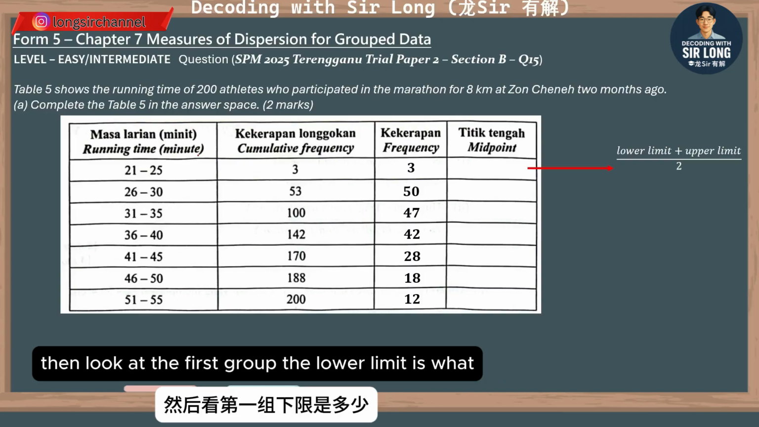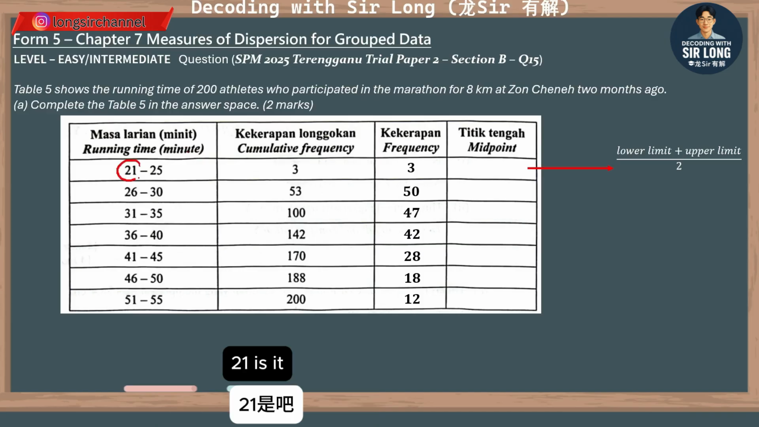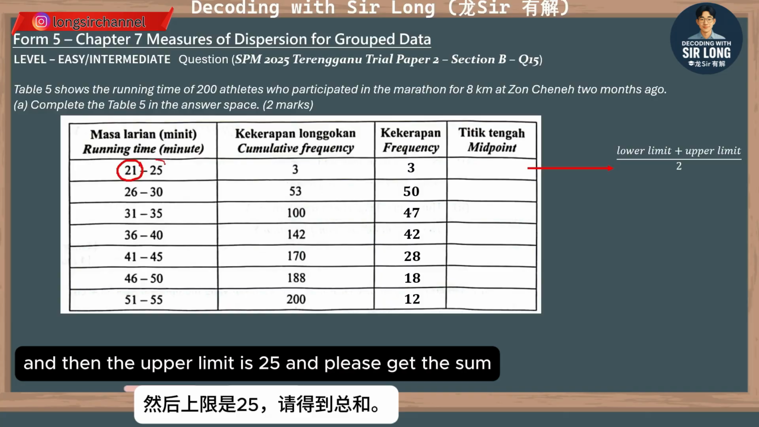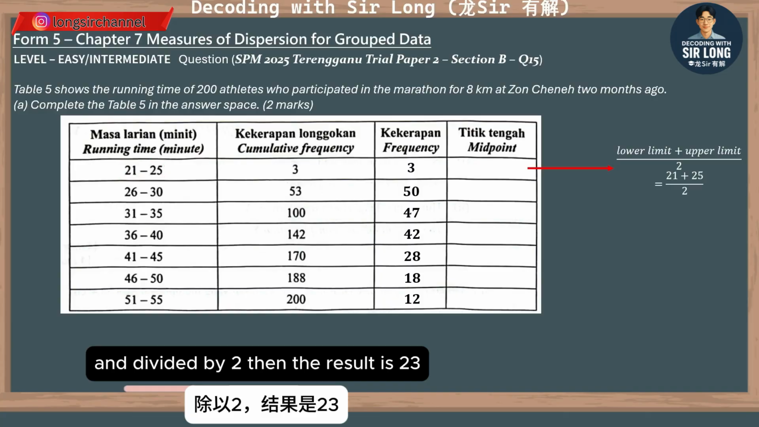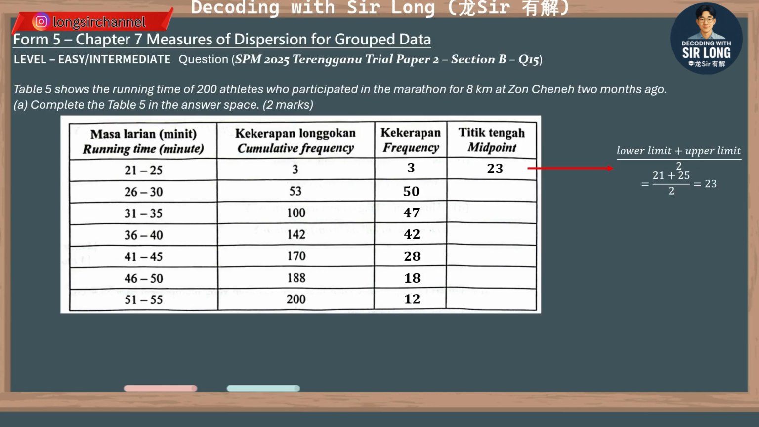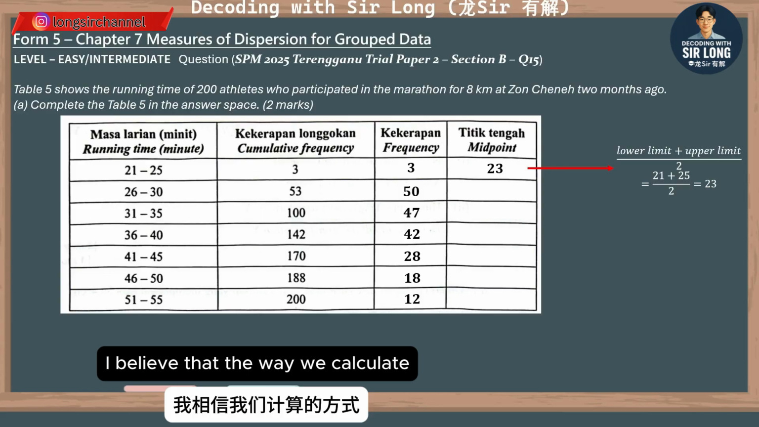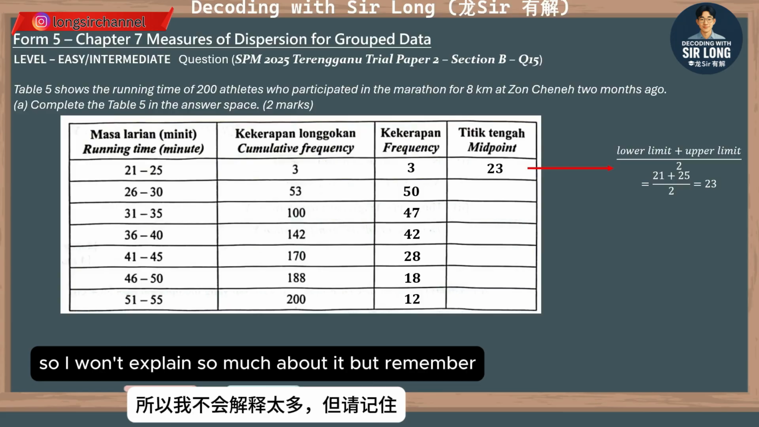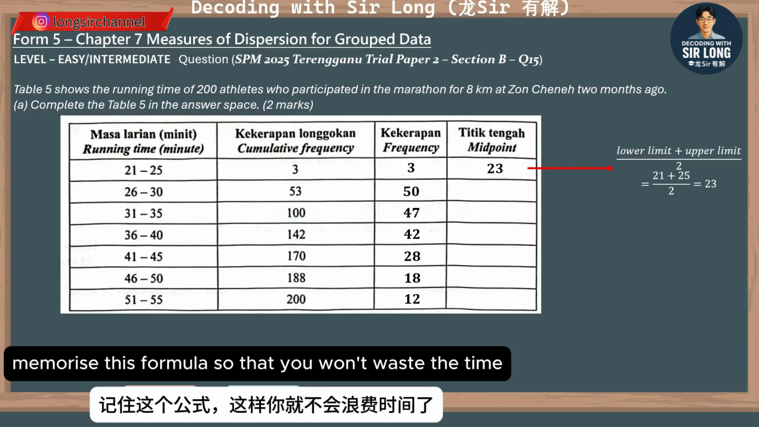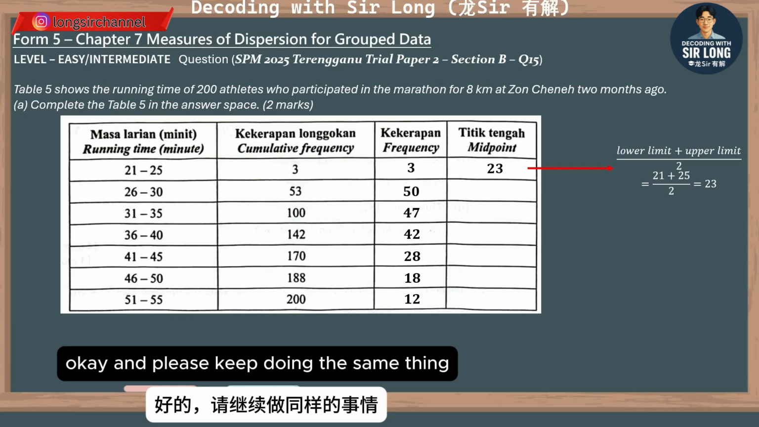Alright, then look at the first group. The lower limit is what? 21, is it? And then the upper limit is 25. And please get the sum and divide by 2. Then the result is 23. I believe that the way we calculate is very easy for all of you, so I won't explain so much about it. But remember, please memorize this formula so that you won't waste time. Okay? And please keep doing the same thing.